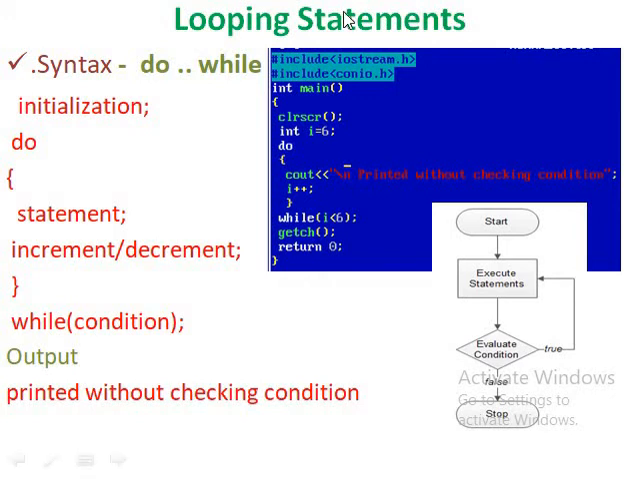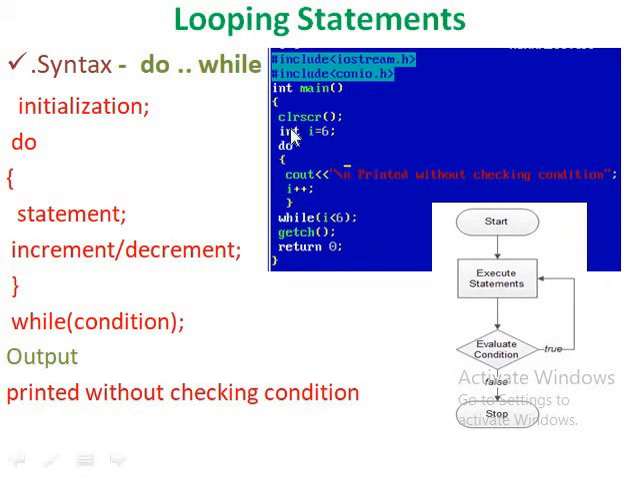Consider the example: #include iostream, #include conio. We already know about these header files. iostream is for input output operations, that is cout and cin. Conio is for console input output, for clear screen. In int main, the main function returns an integer value. So it returns 0. 0 is the integer value.